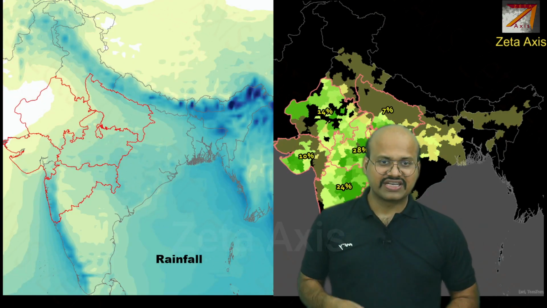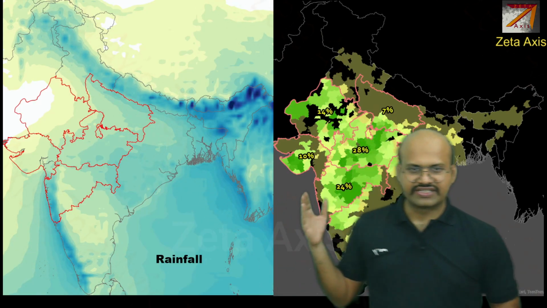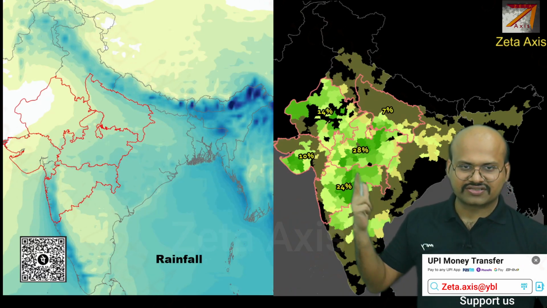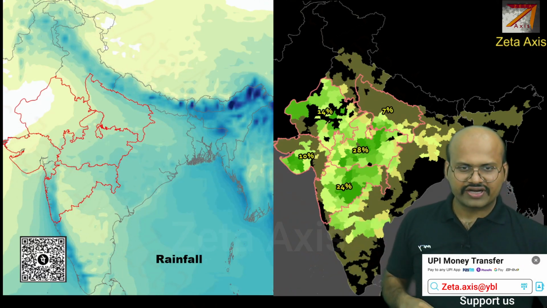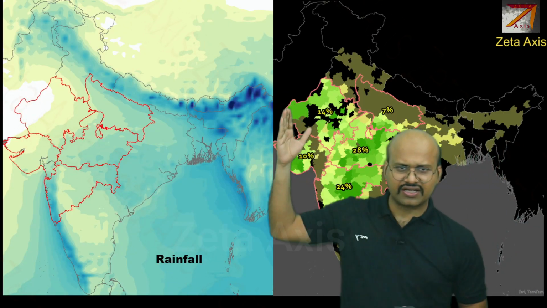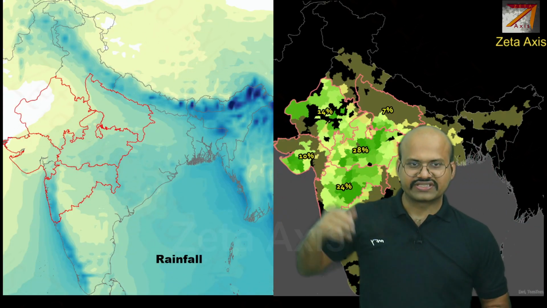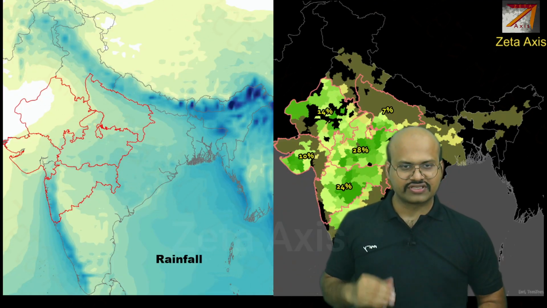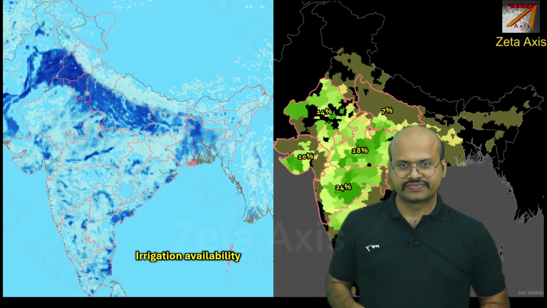If you see the rainfall, then we already know that gram is a rain-fed crop, that it can be grown in the regions where rainfall is less. And if we see the region, that is this Madhya Pradesh and this Maharashtra region, we know that already here rainfall is very less. Even in Rajasthan, the districts which grow these, the rainfall is less, and even here in Saurashtra region of Gujarat, the rainfall is slightly on the lower side.